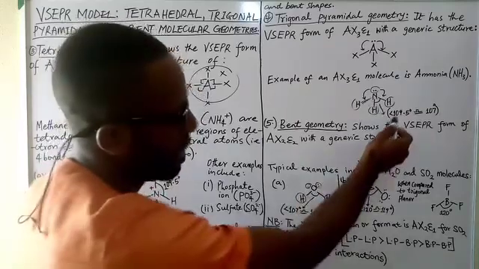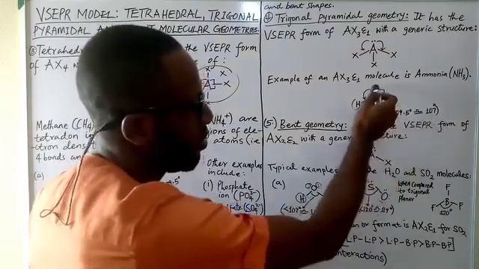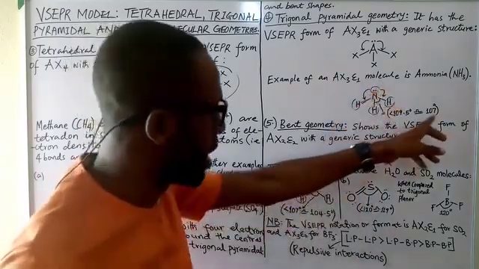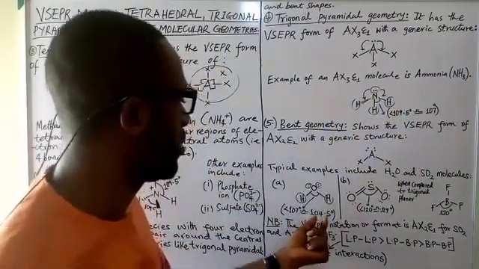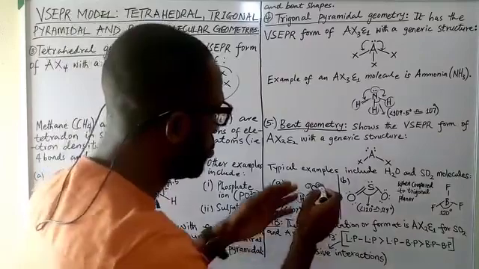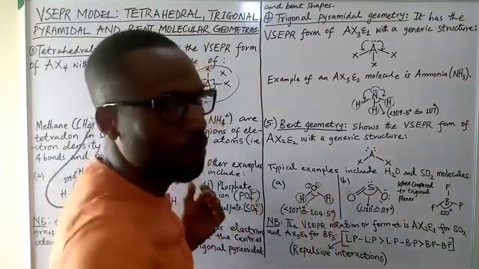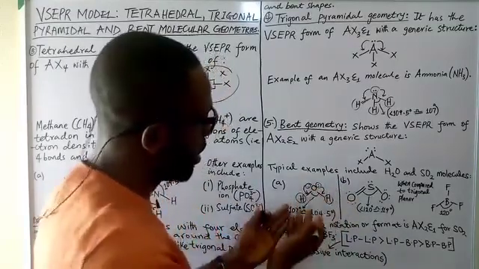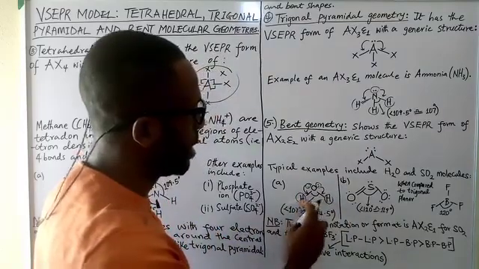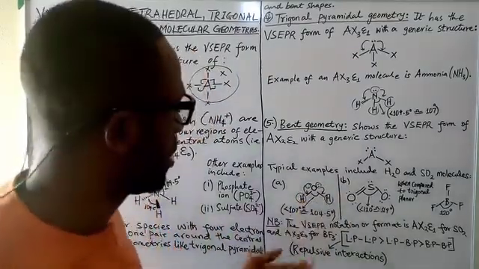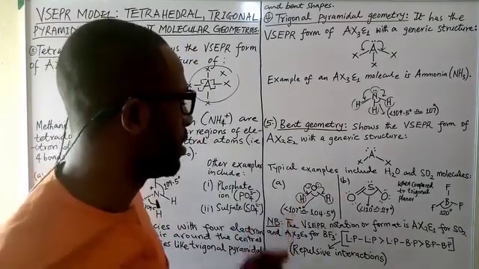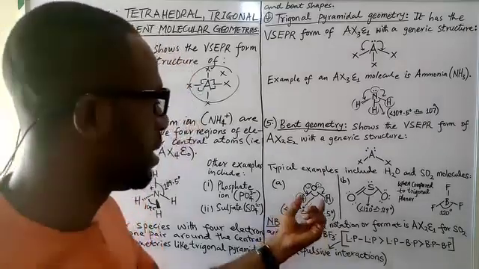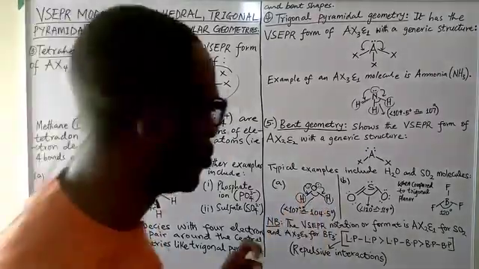In ammonia we have 107 degrees because of the presence of what? 1 lone pair of electrons. That means if we double the lone pairs, we're going to have a bond angle less than this. In the water molecule, because these 2 lone pairs of electrons repel each other, they push more against the bonds, creating a bond angle lesser than 107 degrees, approximately 104.5 degrees. Beautiful. So this is a bent shape or bent molecular geometry.